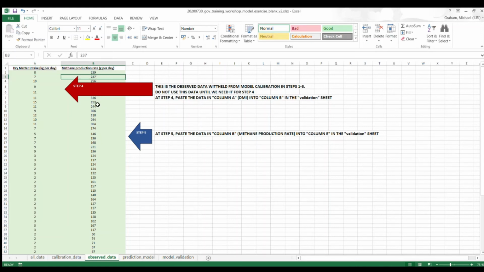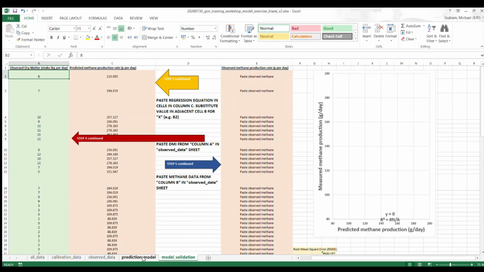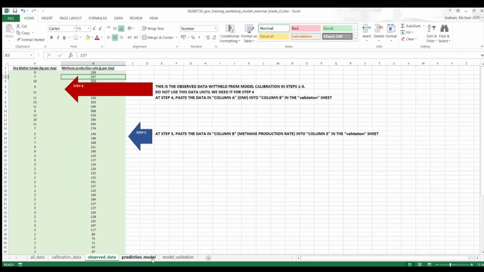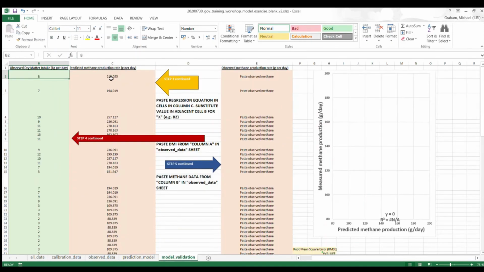And if we go back and look at the model validation, we can see that for 8 kilograms of dry matter per day, our model predicted 215 grams per day in terms of methane. So 215 here versus in the observed data we got 239.